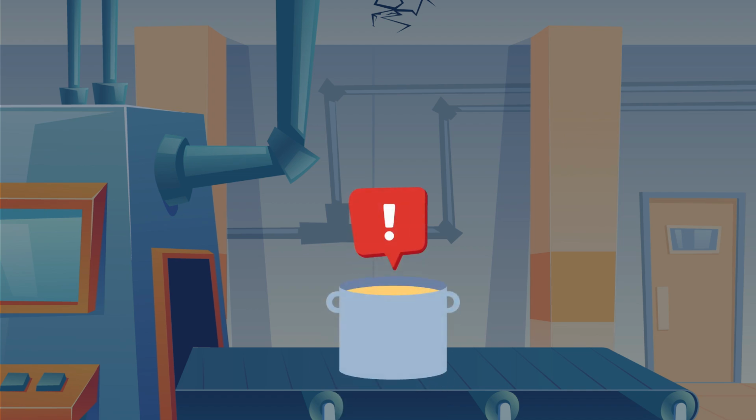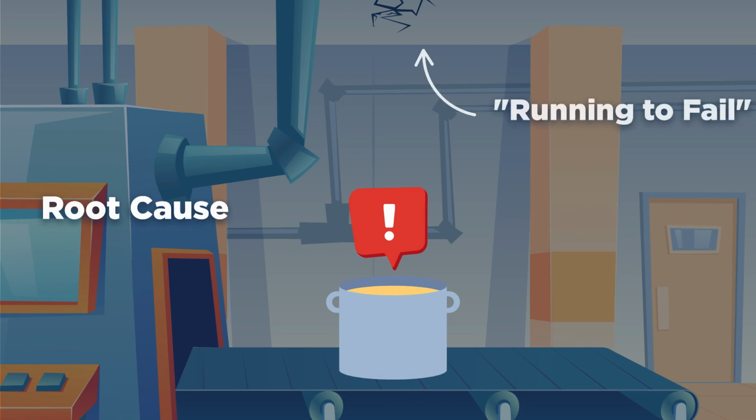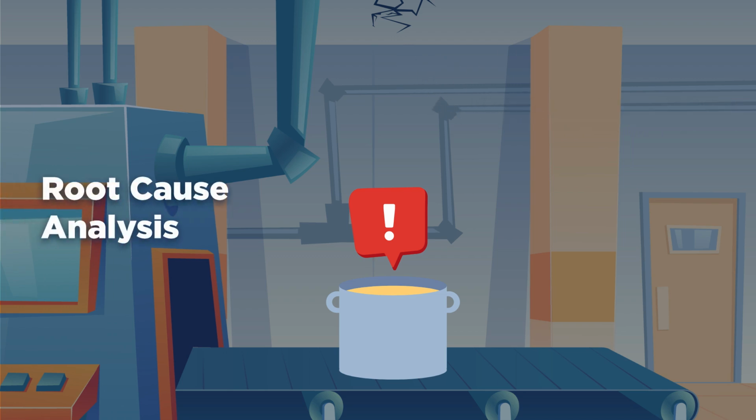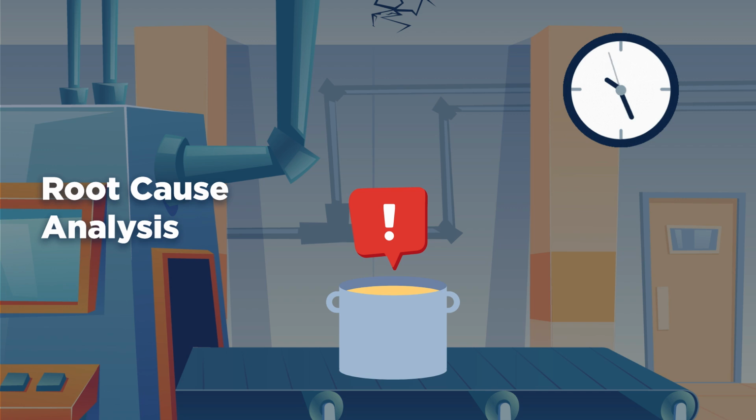With critical situations, we're not satisfied with identifying the cause. We want to identify the root cause. So what led to the idea of running to fail for roof maintenance? Now, root cause analysis is a complicated exercise. It takes hours or days to dig in and figure out what really happened. So we're not going to do that now.